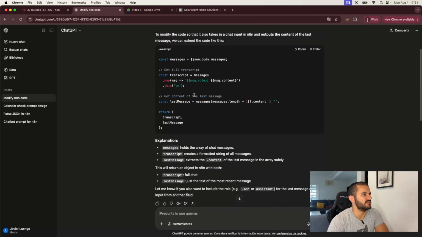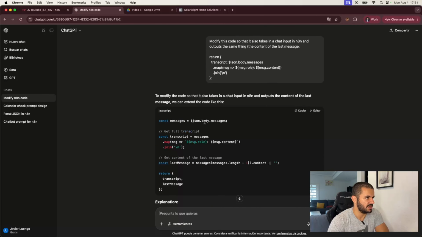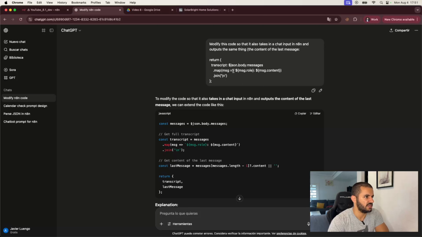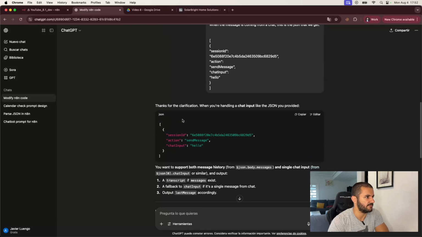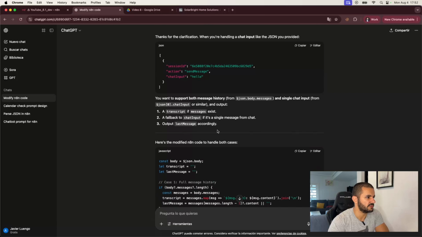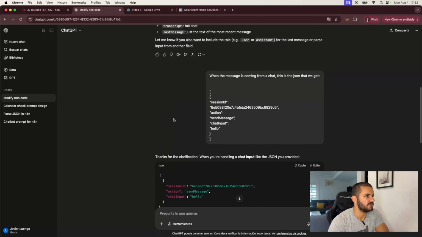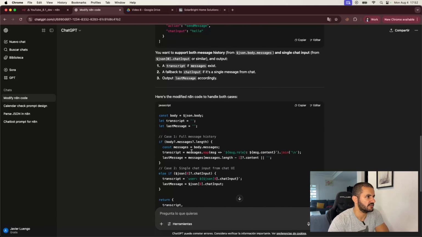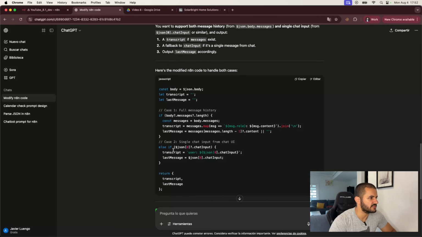So let's see, because I don't think this is actually going to be working well because it's taking too much of this. JSON body messages, this is the structure of Vapi, not the structure of what we actually are doing right now. Okay. A single chat input, JSON body, transcript of message. Okay, so let's see, I'll save JSON chat input.